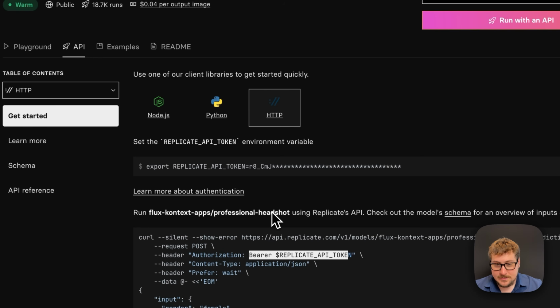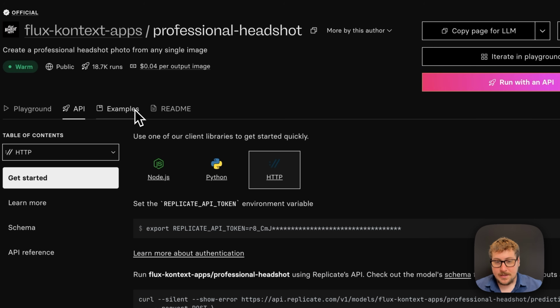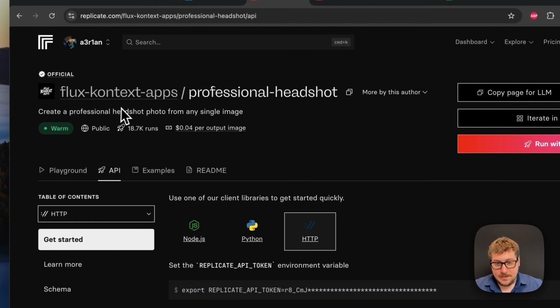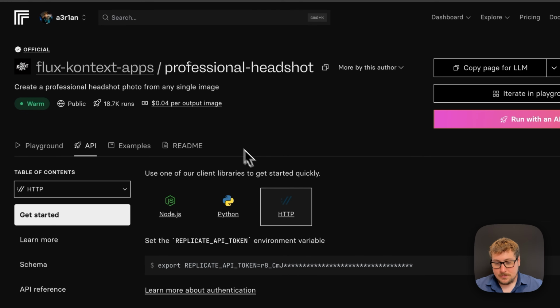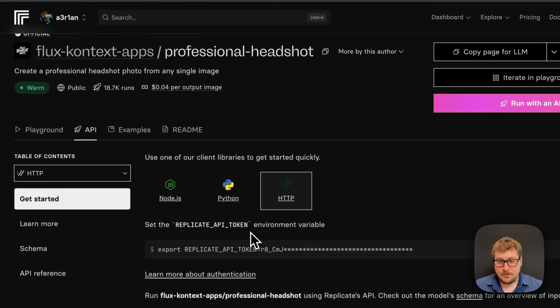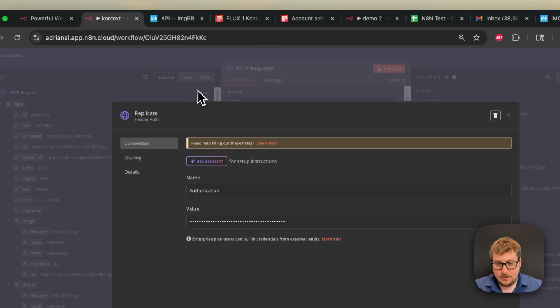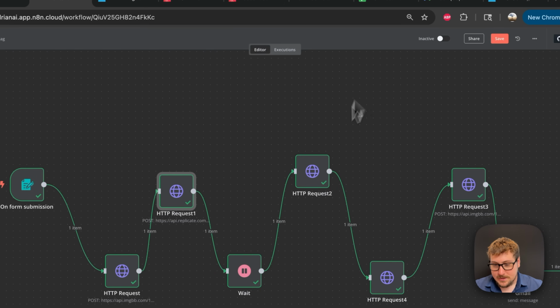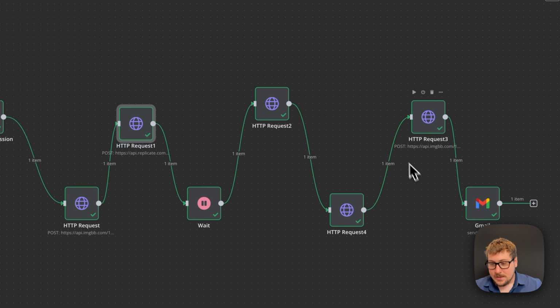Load that up with some credits. That's only if you want to do anything on Replicate. But now at this point, you will know how to handle images on your n8n, uploading them to the internet. You can also connect to Replicate using the stuff you learned here, and you can use all the services on Replicate. Now I'm going to be headed back to this, and you'll see it went completely through, and I'll show you on my email what it looks like.